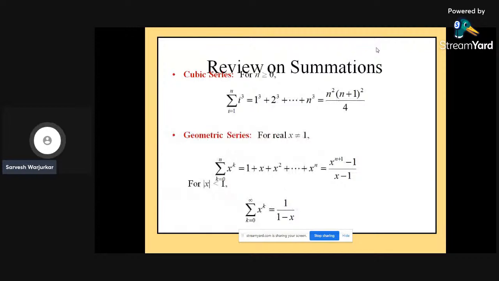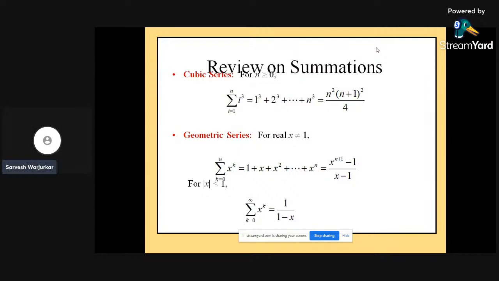Next, the cubic series for n greater than or equal to 0: the summation for i equal to 1 to n of i to the power 3, which is 1 to the power 3 plus 2 to the power 3 and so on up to n to the power 3, equals n squared times (n plus 1) whole squared upon 4.